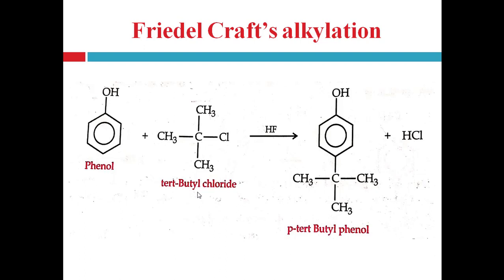It will produce para-tertiary butyl phenol and liberate the acid HCl, right. This whole reaction is carried out in presence of HF, hydrogen fluoride. Simply, the alkyl group, that is the tertiary butyl group, is substituted at the para position of the phenol, right, and forms para-tertiary butyl phenol.